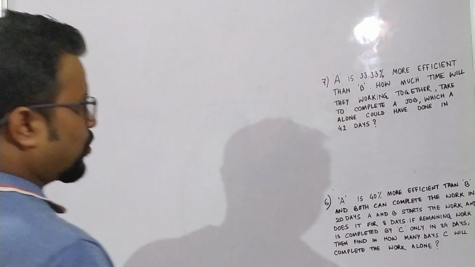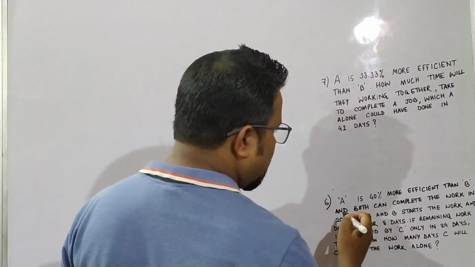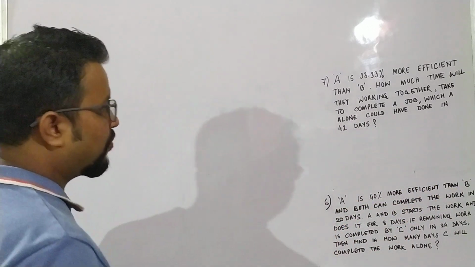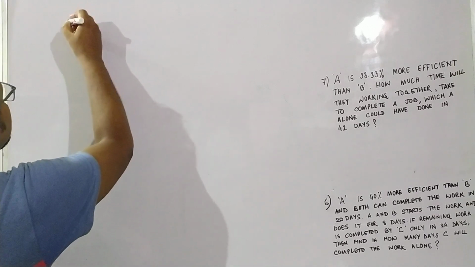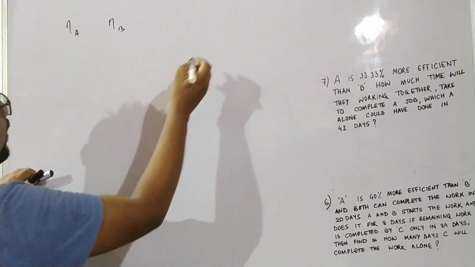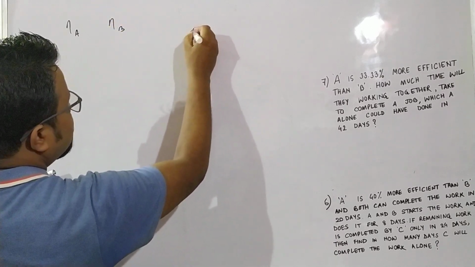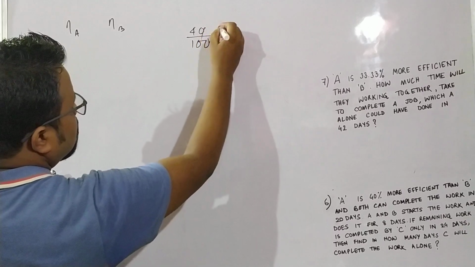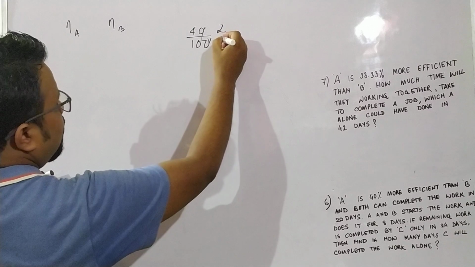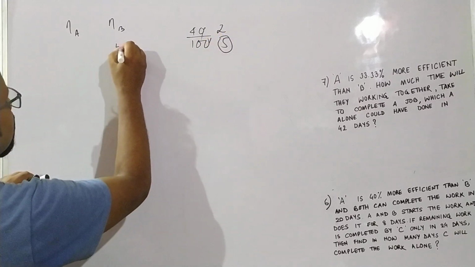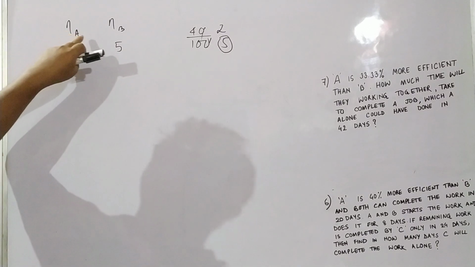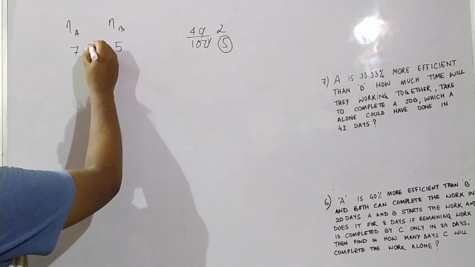So let us start question number 6. A is 40% more efficient than B and both can complete the work in 20 days. A is 40% more efficient than B. 40% we can write as 2 by 5. So if B is 5, A becomes 5 plus 2, 7. So I can write the efficiency of A and B as what?